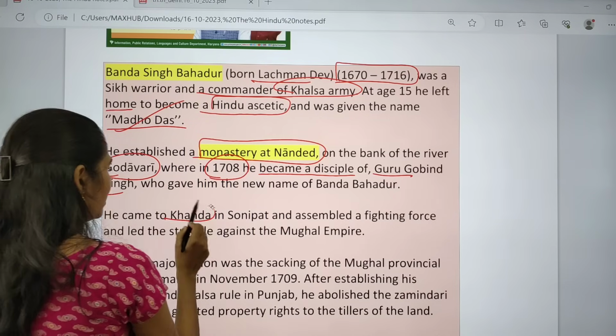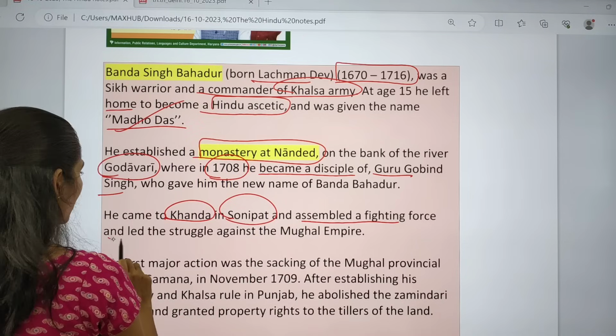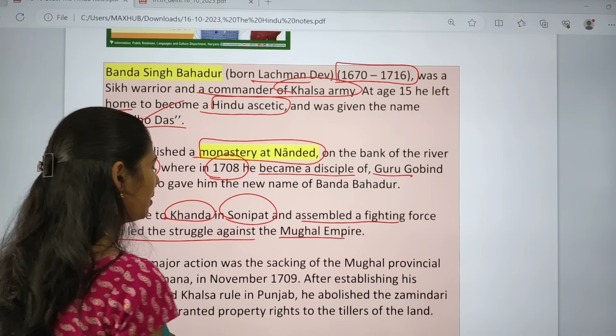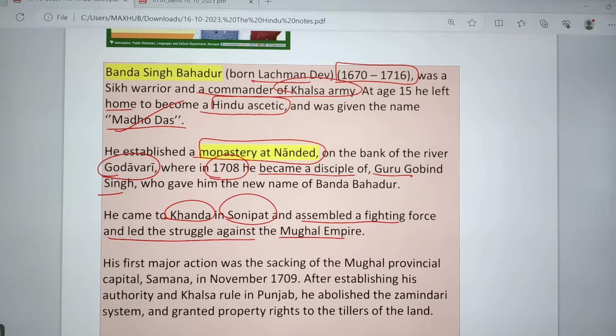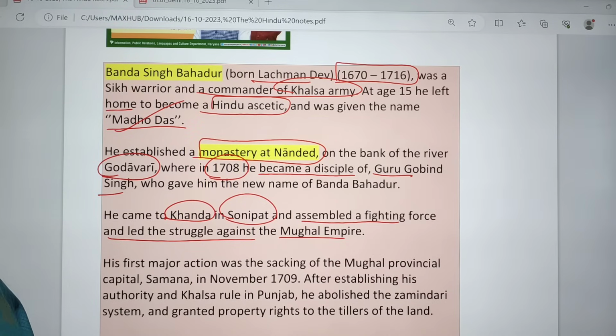And he came to Kanda in Sonipat, and he assembled a fighting force that led the struggle against the Mughal Empire. Finally he was caught by the Mughals and he was killed brutally by the Mughals in the year 1716. So this is the story of Banda Bahadur.